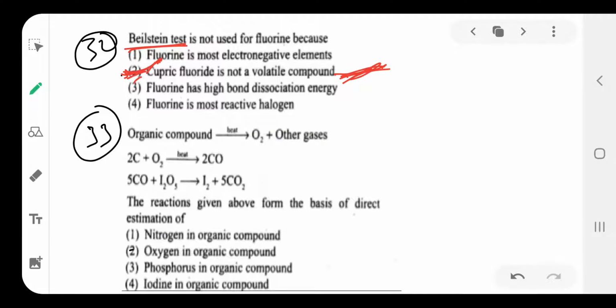In this method, the organic compound is heated to form CO, and CO combines with iodine pentoxide to form iodine and carbon dioxide. By using this method we can find the percentage of oxygen present in the organic compound. Option is 2.